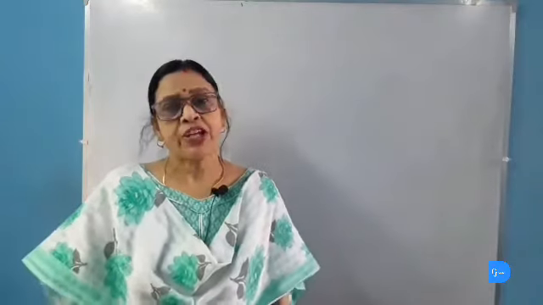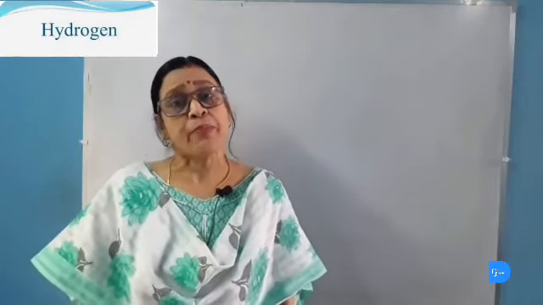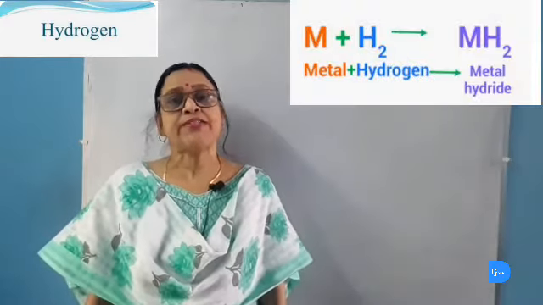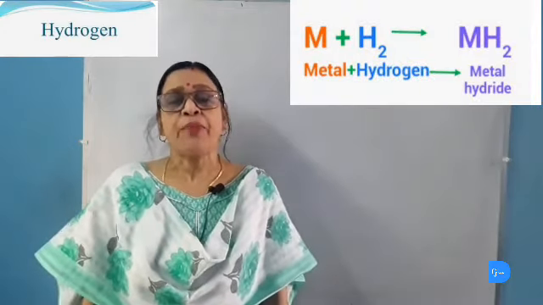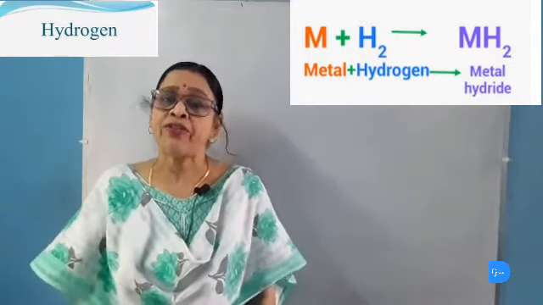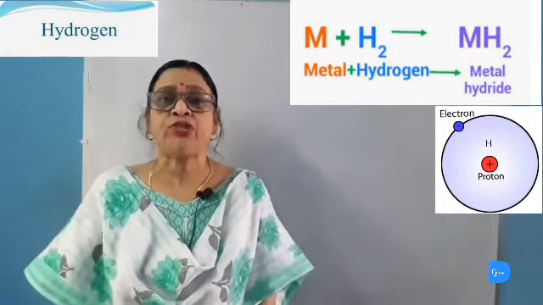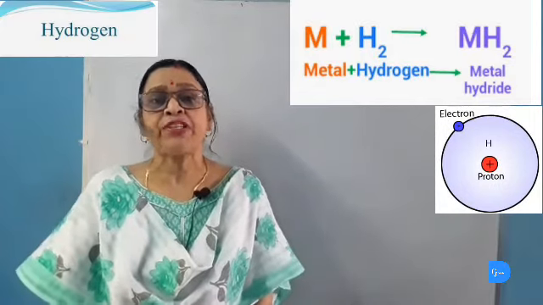We will study the reaction of metals and non-metals with hydrogen. First, we will study the reaction of metals with hydrogen. Metals generally do not react with hydrogen because a metal forms compounds by losing electrons. Similarly, hydrogen also forms compounds by losing electrons. So, normally hydrogen does not accept the electrons given by the metal atom.